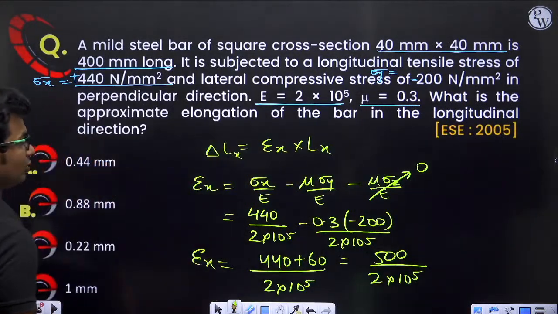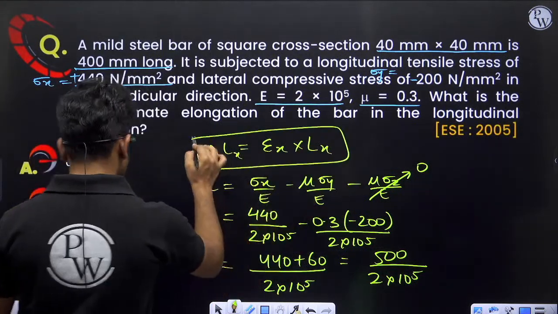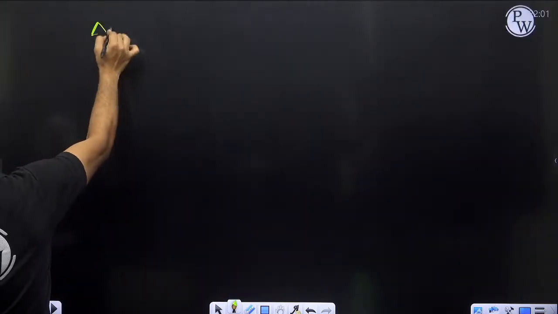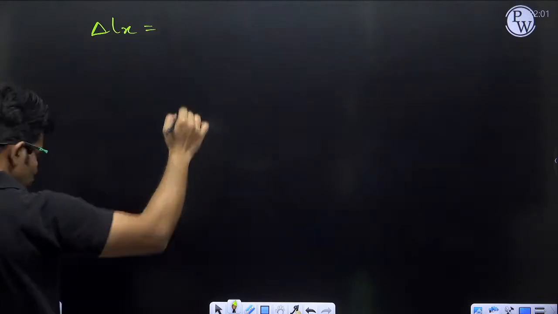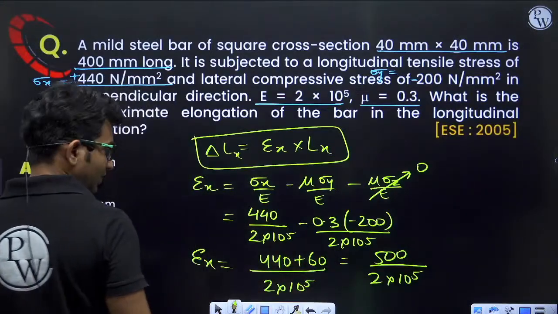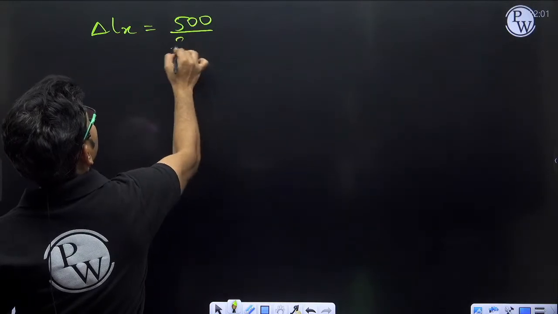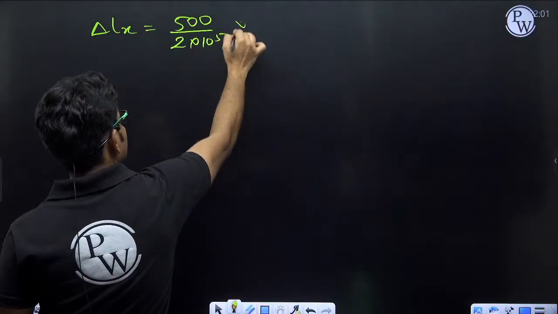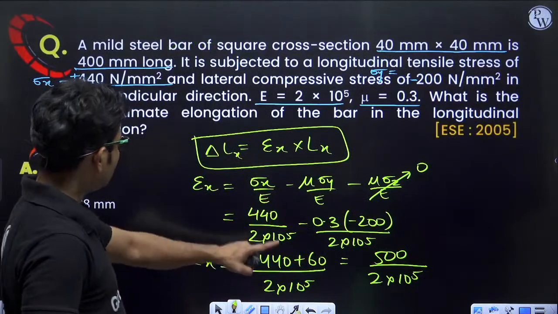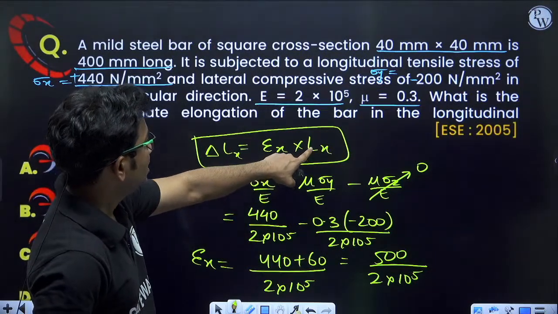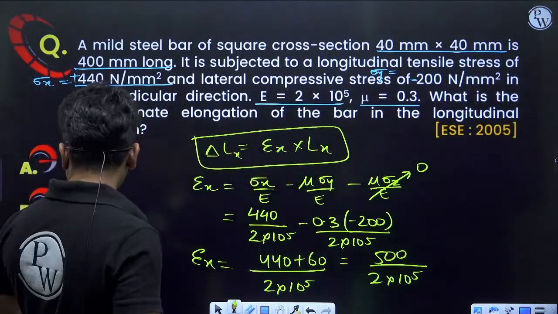Now I have to calculate change in length in x direction. So change in length in x direction, delta L, will be equal to strain, that is 500 divided by 2 into 10 to the power 5, into what is the length in x direction? Length in x direction is 400 mm.